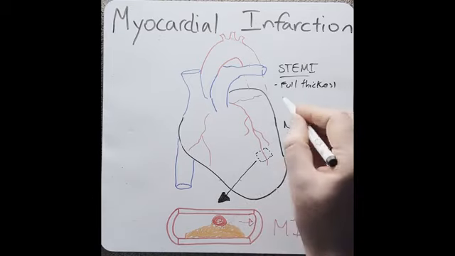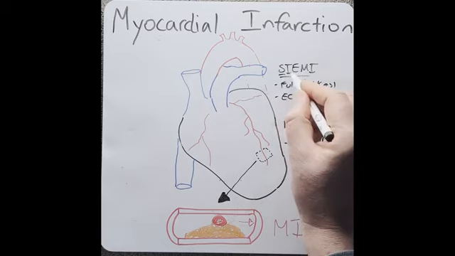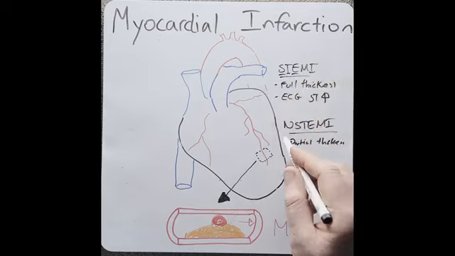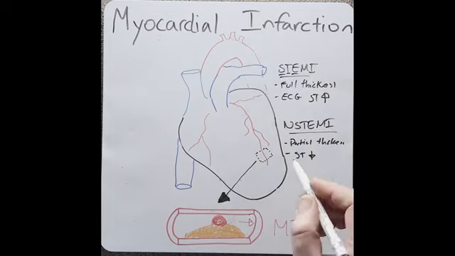As a result, if you looked at the heart with an ECG, which is basically looking at its electrical activity, what we see is an ST elevation. So we see the ST segment elevating, and this is why it's called a ST elevated MI or a STEMI, whilst in a non-STEMI, we see an ST depression, and this is why it's called a non-ST elevated MI.